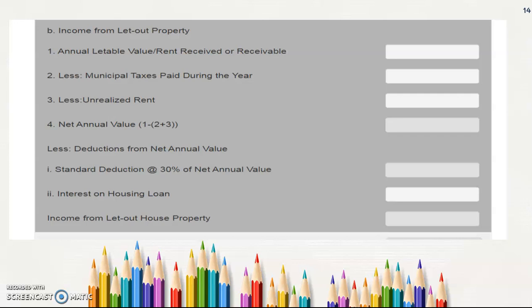Then the house owner can also deduct interest if they have taken any housing loan for the particular rented house. So that interest can be deducted. If they deduct all these, the pending balance is the income from the let out property. So this is the way income from house property has to be calculated.